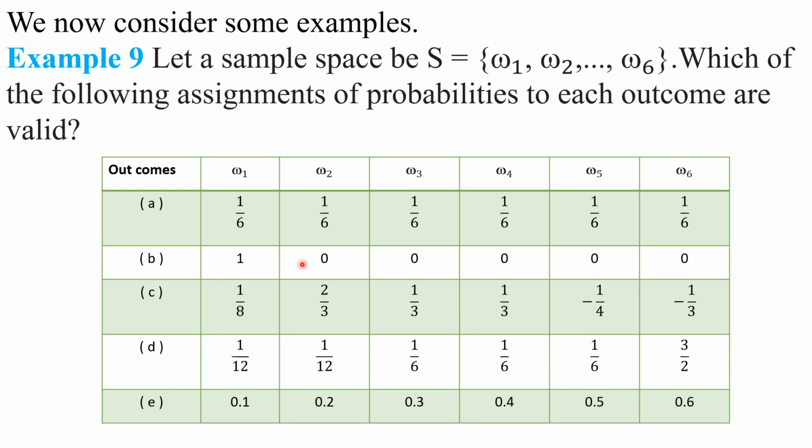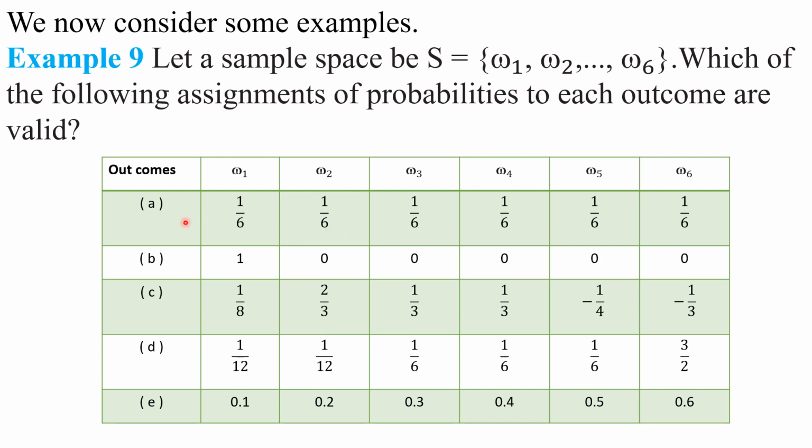Understood this point, my children? For this sample space, these are the sample points omega 1, omega 2, omega 3 and so on omega 6. For the sample points in this sample space, we assigned some values. Probabilities of these sample points are assigned like this.